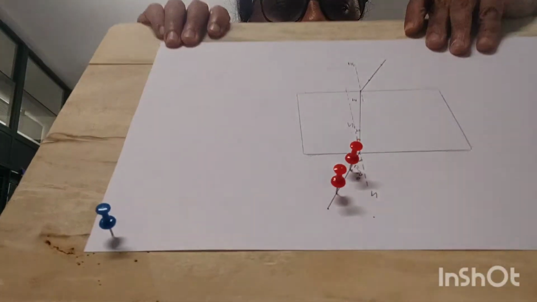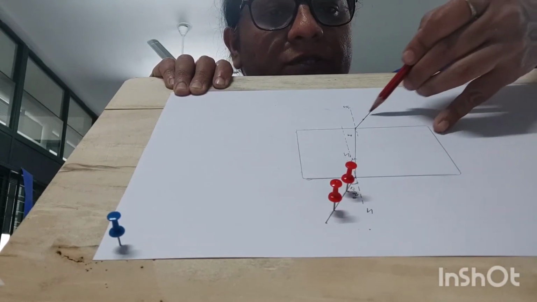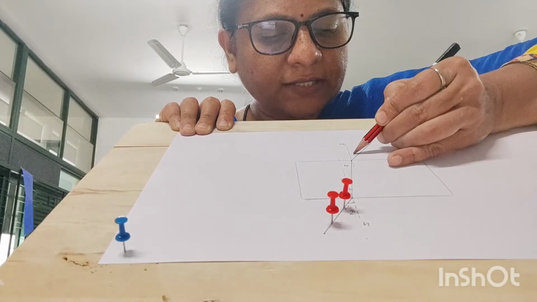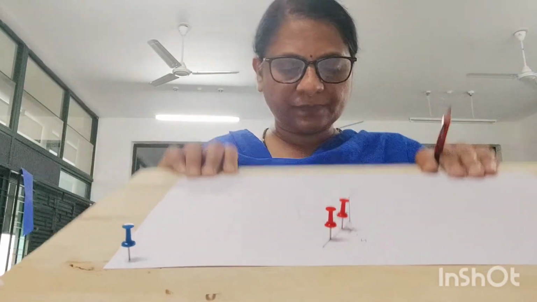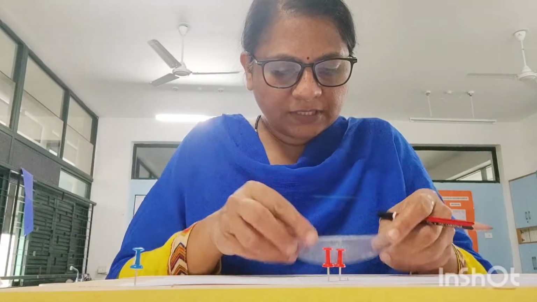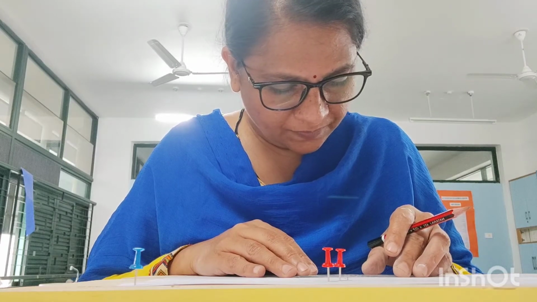So the ray of light is coming from here. Emergence we are getting here. We have to find out the angle of emergence here, that is E. And now this is the angle of refraction. Now again we have to keep D here to find out the angle of emergence first.